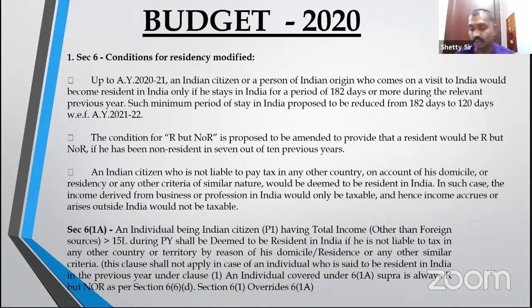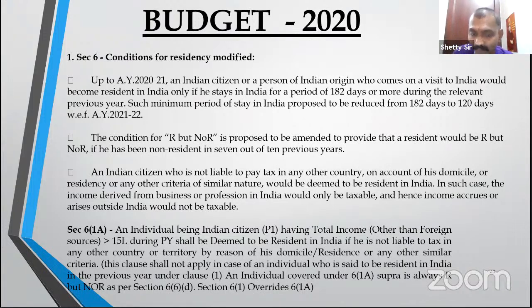Fair enough. So some of our friends would have missed the budget. It is not actually to be a part of this discussion, but Budget 2020 had huge amendments, so I thought I'll spend 5 minutes extra on this. Section 6: there's an amendment in section 6. Individual, 182 days exception. When you're going, there is no exception. When you're coming to India, instead of 182 days, 120 days is substituted.